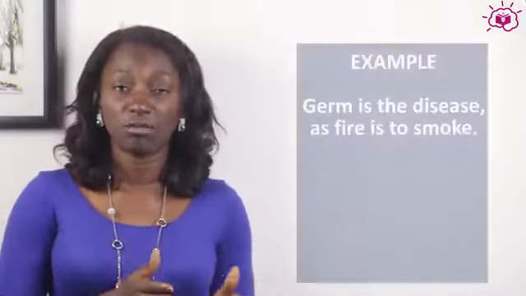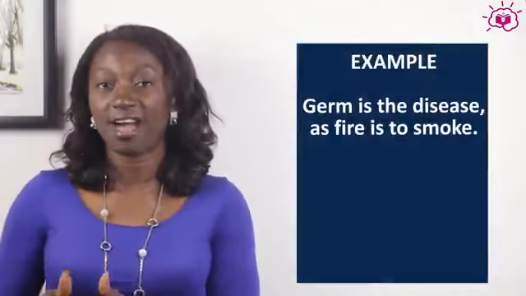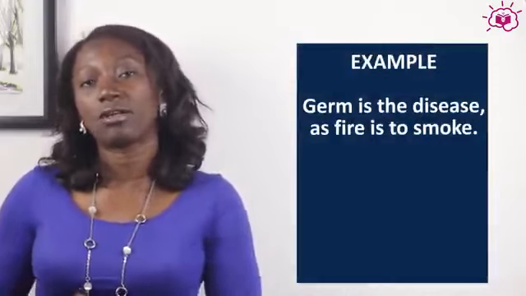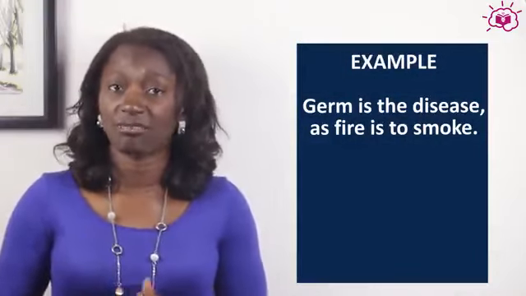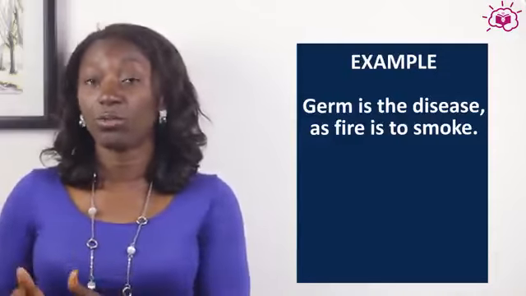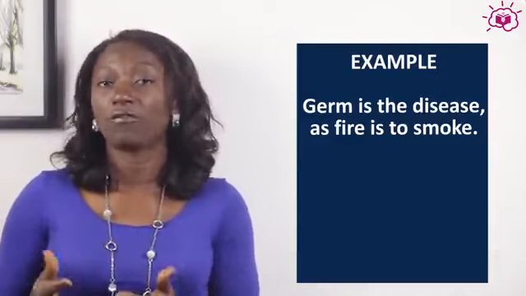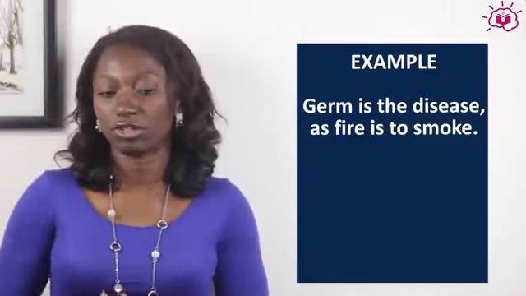We have the cause and effect relationship, for example, germ is to disease. Germ is to disease as fire is to smoke. Now, the cause of a disease can be a germ, and there is no smoke without fire. So the cause of the smoke is fire, hence the cause and effect relationship.